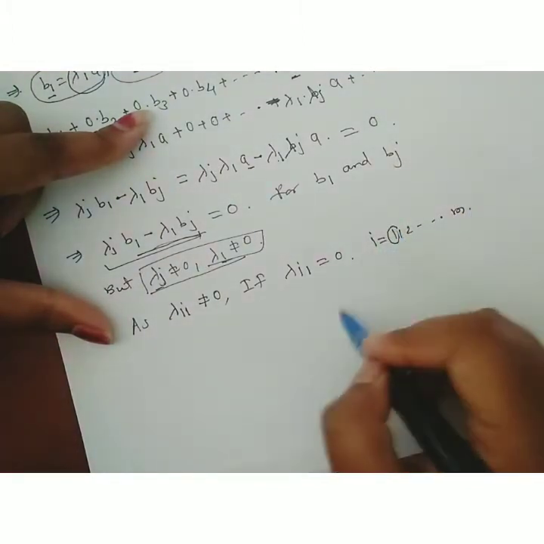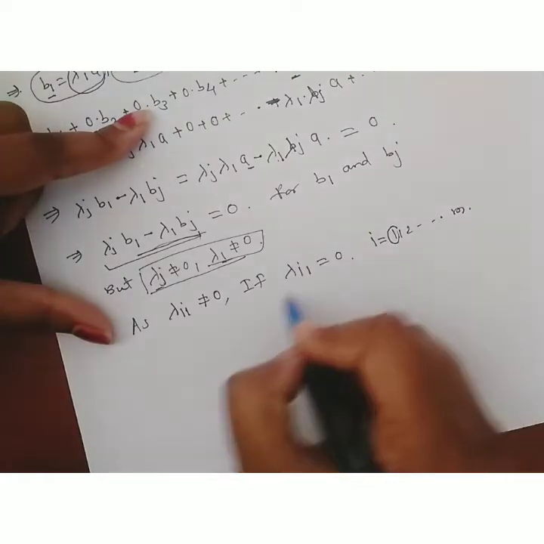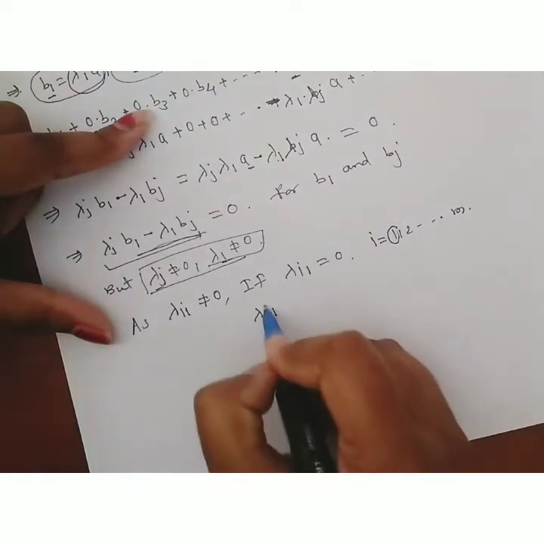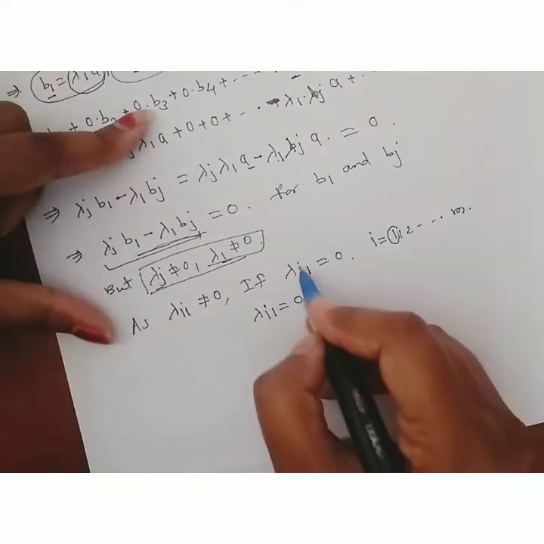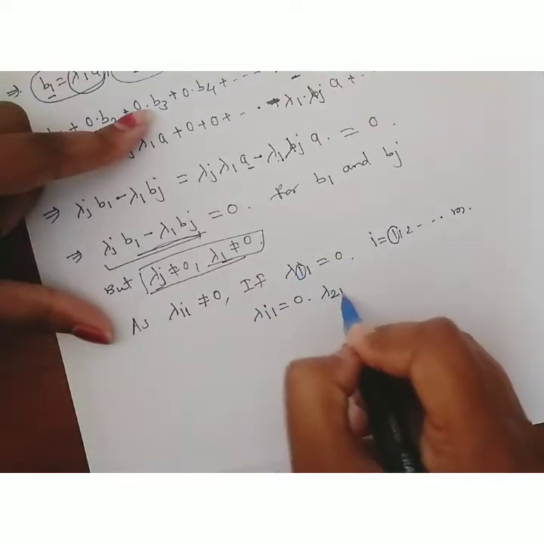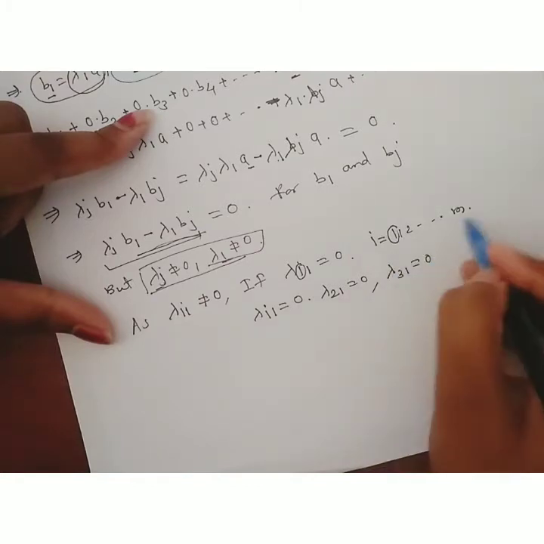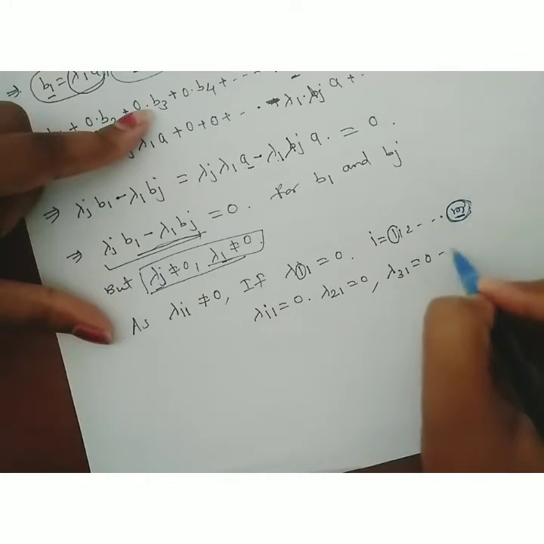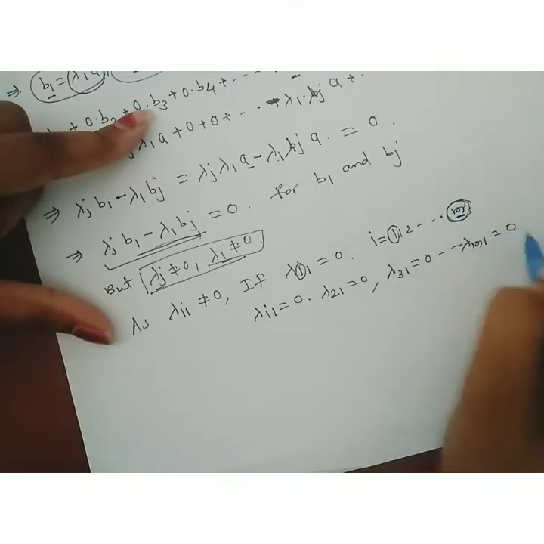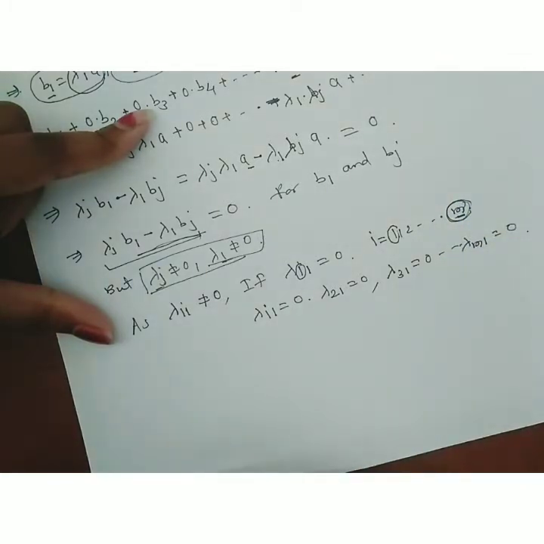Put i equal to 1: then lambda 11 is equal to 0. Put i equal to 2: lambda 21 is equal to 0. Put i equal to 3: lambda 31 is equal to 0, and so on. Since i has a value up to m, the last term lambda m1 is equal to 0. All these terms are equal to 0.